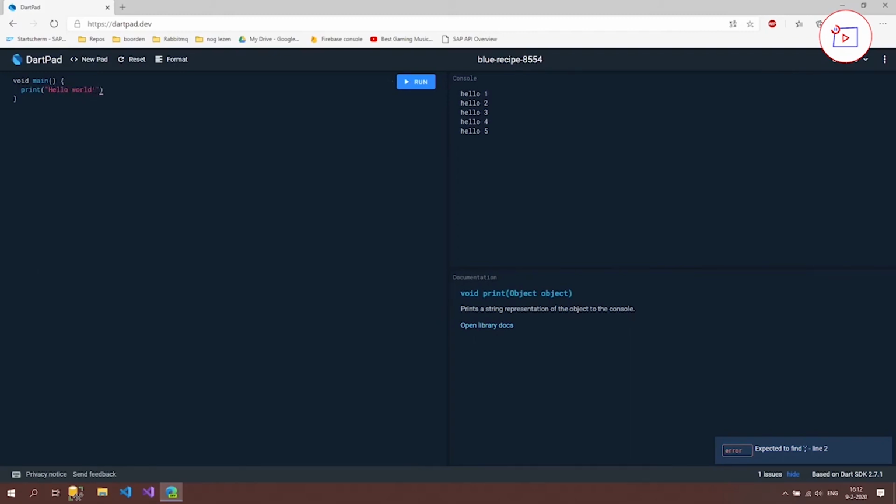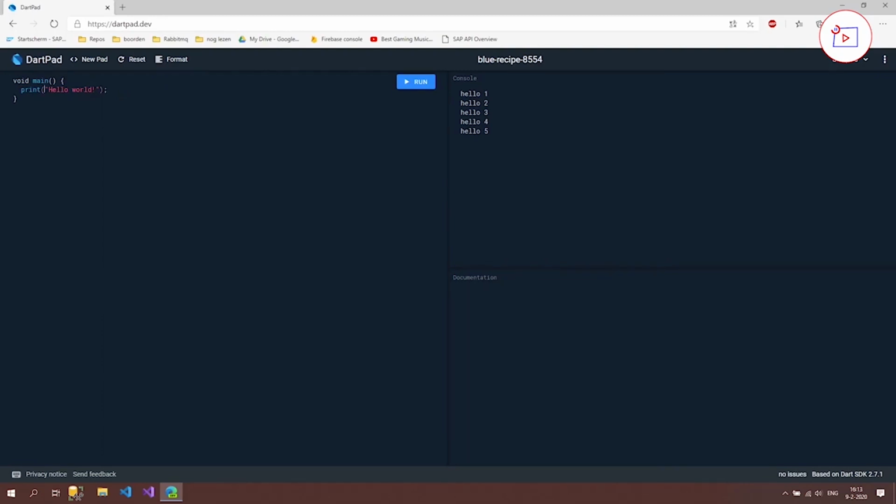And as you can see, there's a red line under this bracket here. And if you look at the right bottom, you can see expected to find a semicolon, line 2. Well, line 2 is the second line, and because the red line is right here, if we hover over it, we can also see, yes, expected to find a semicolon. And what this semicolon does, it tells the editor, in this case, or this web page, that this is the end of the line. In coding, the semicolon is really standard. If you don't put a semicolon, it doesn't know it's the end of the line.